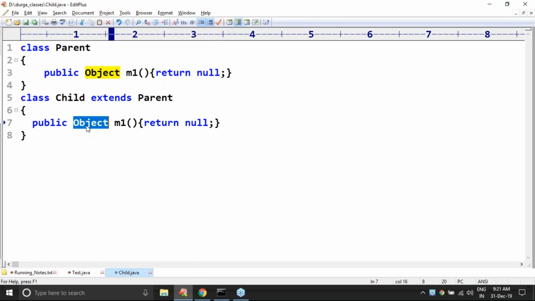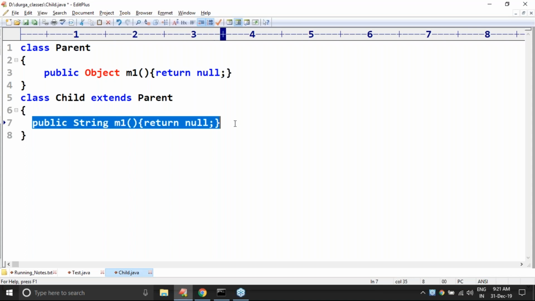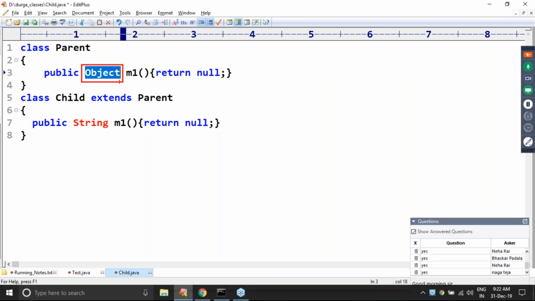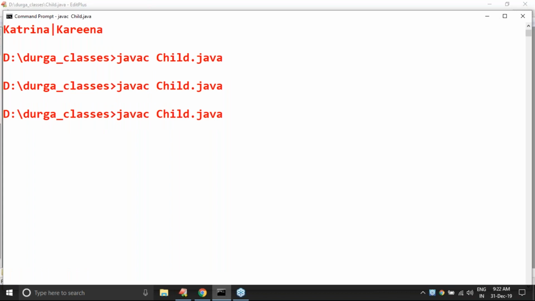Now can I take string here? Please confirm. Yes or no? Remember, child class method return type need not be same as parent method return type. A child type is also allowed. The parent return type is object, so here you can take either object or its child class. String is a child class of object, that's why no issue. It is valid. But in Java 1.4, in the old versions of Java, it is invalid.